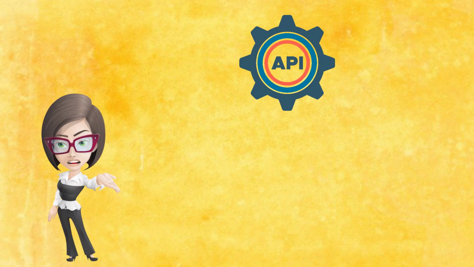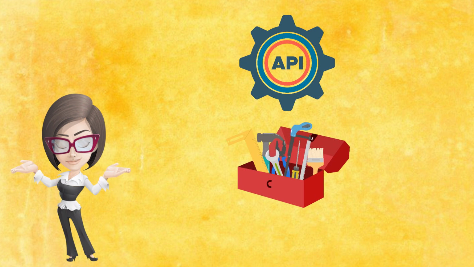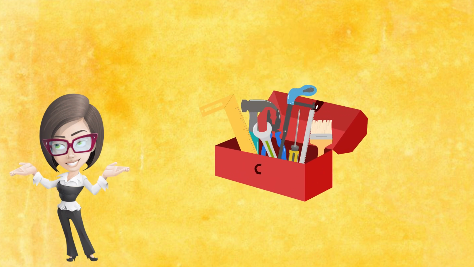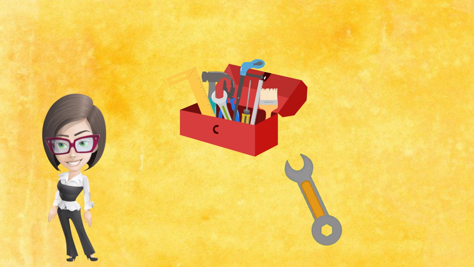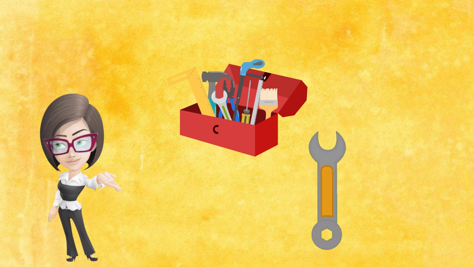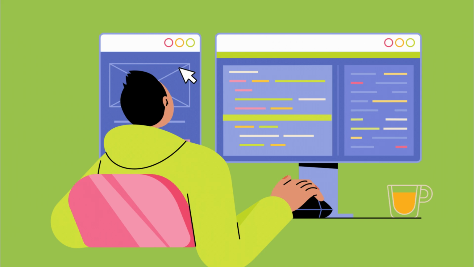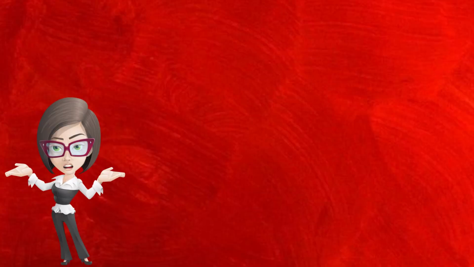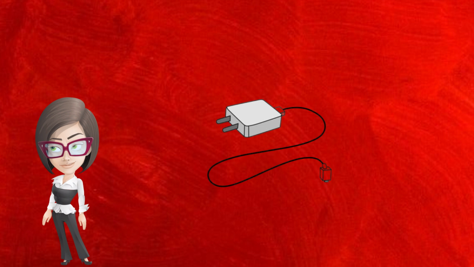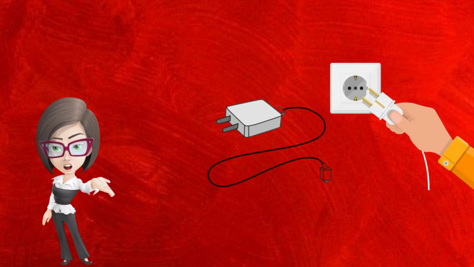I'm still a bit confused. Think of APIs like the tools in your toolbox. Some of these tools can be used on their own, like a screwdriver to tighten a screw or using a wrench to hold a bolt. A web service is like a specific tool that is designed to be used over the internet. Think of it like a cell phone charger. It is a tool that only works when it is plugged into a power source.